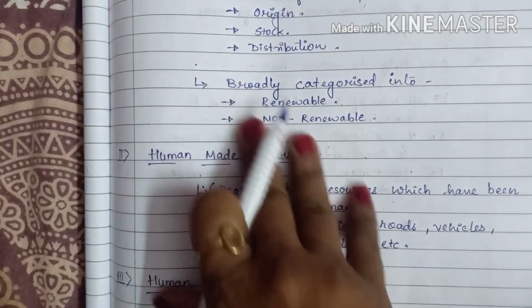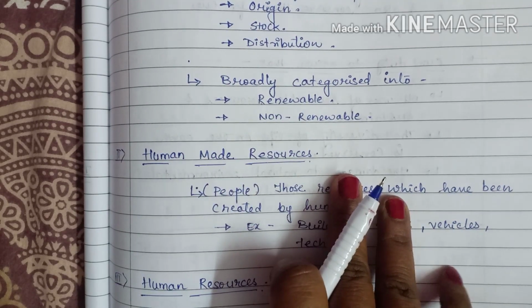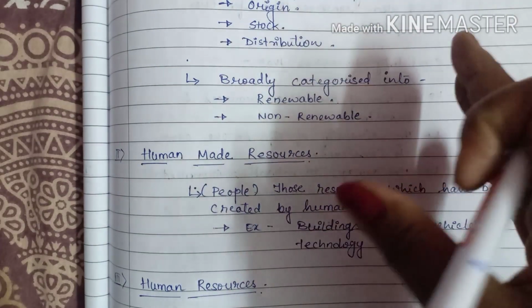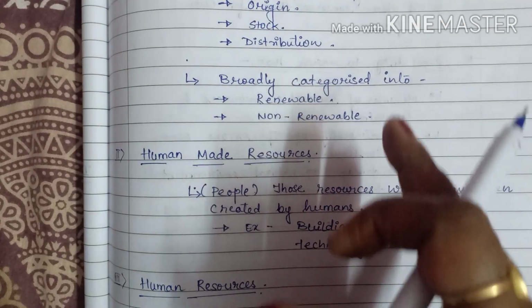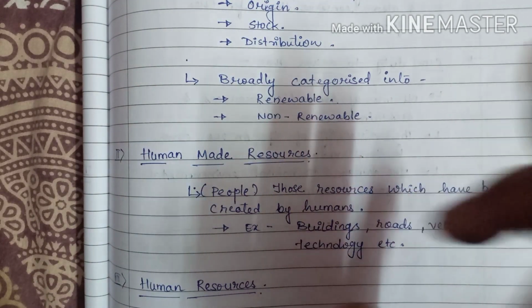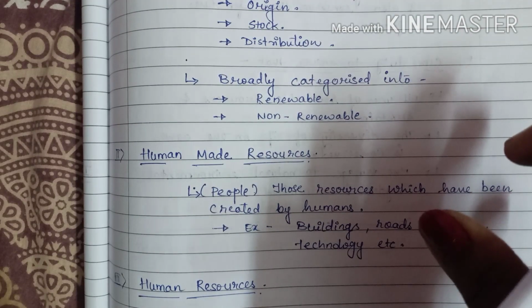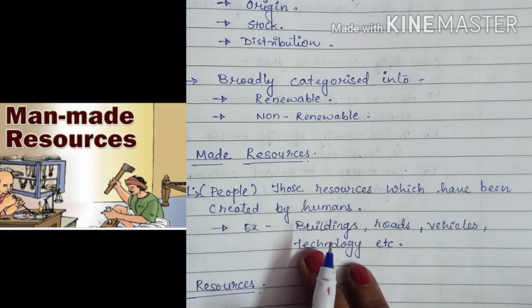Now our second category in resources, that is human made resources. Now students, we learned about natural resources, which we get from nature, but are categorized in different ways on the basis of different distribution. So now we learn about human made resources.